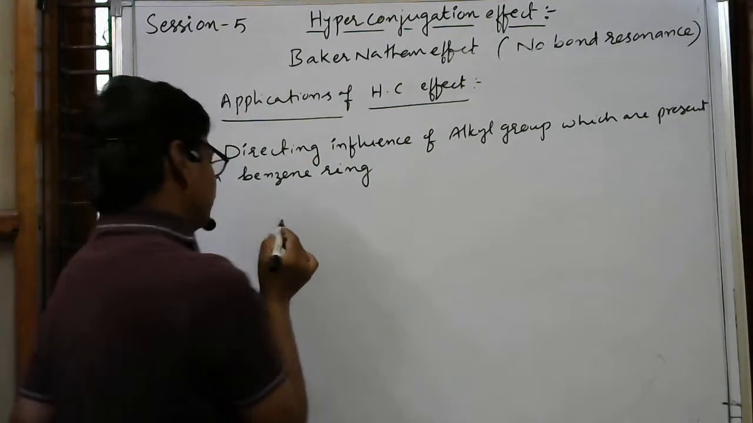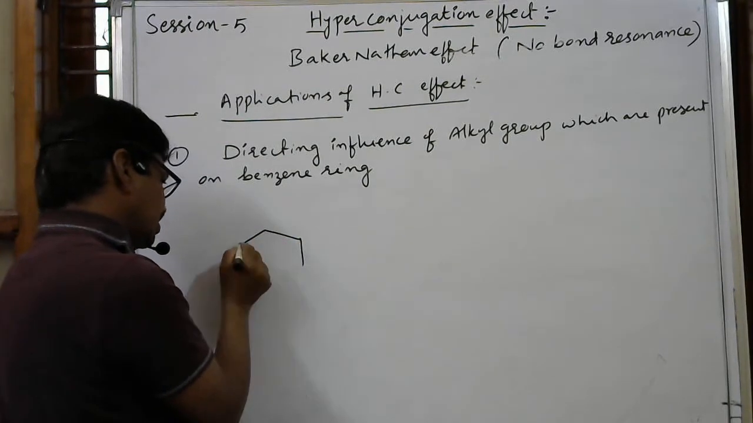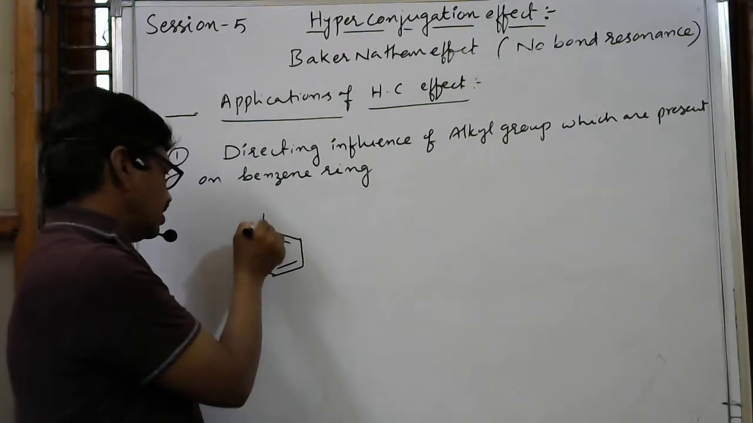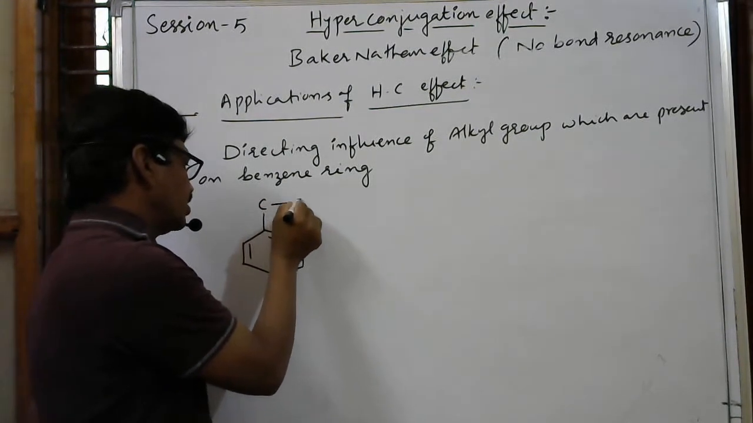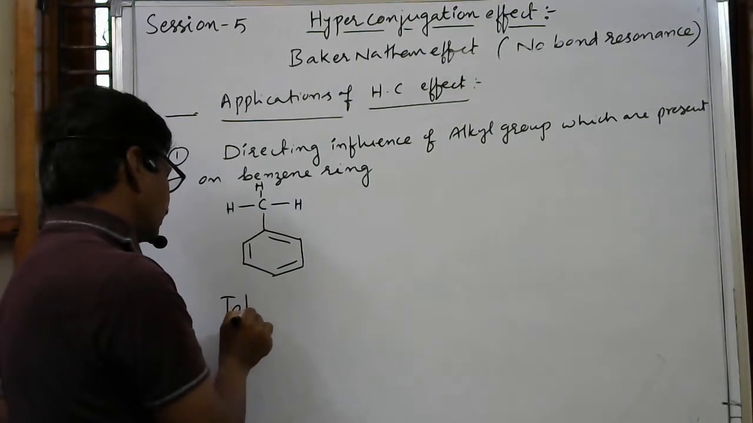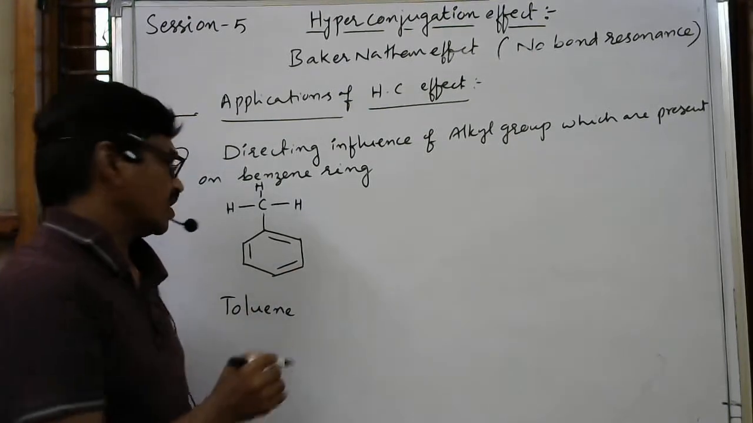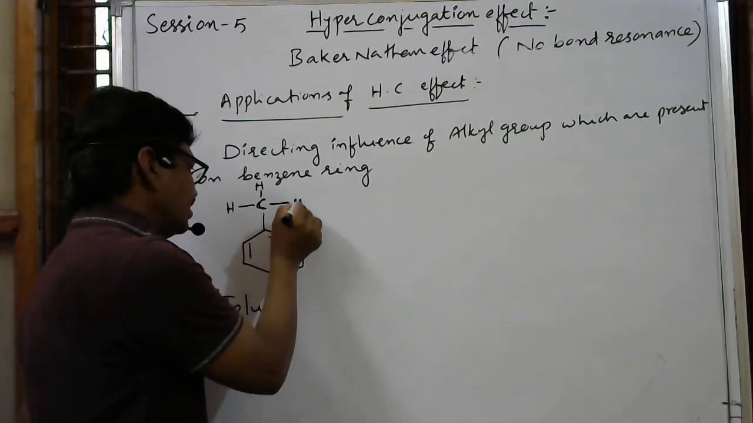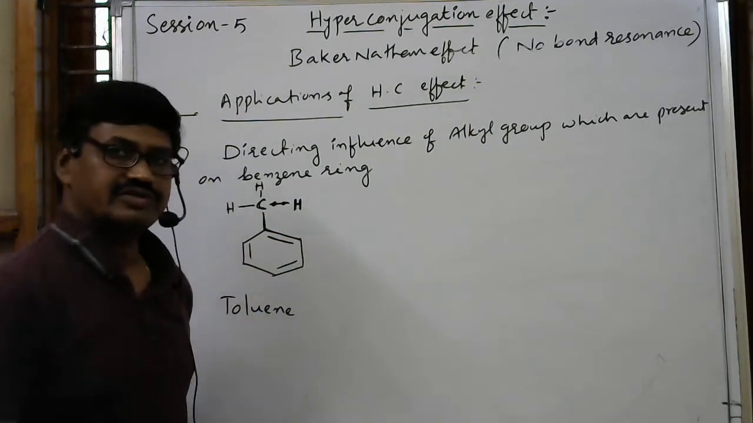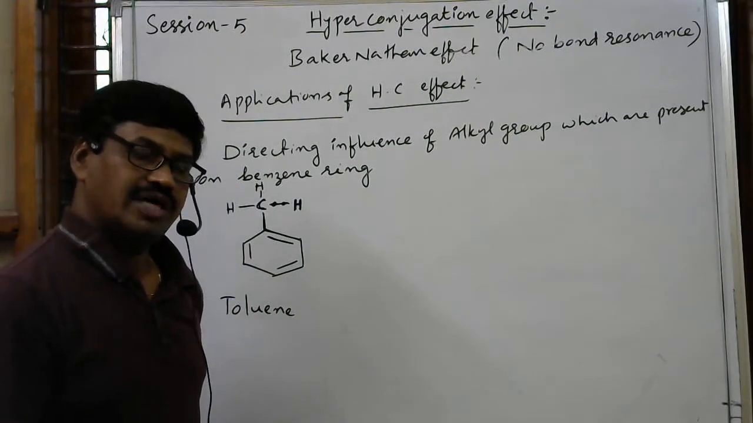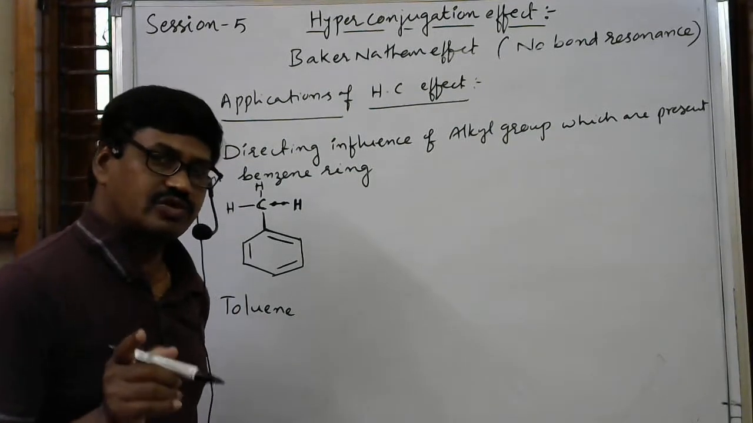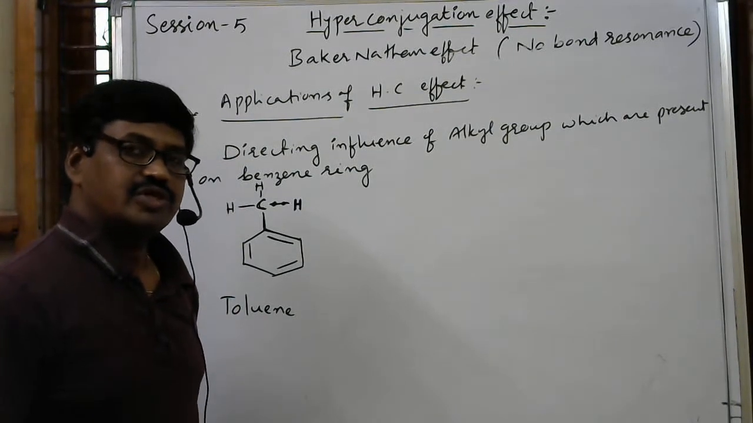See, remember, this is the benzene ring I am writing. How can we expect hyperconjugation here? We will discuss now. Here C, the alkyl group I am taking, with hydrogen, hydrogen, hydrogen. This is toluene. See here the C-H sigma bond. These sigma bond electrons are in conjugation with this double bond, so that here we can expect a hyperconjugation effect. It is not a mesomeric effect. Remember, whenever alkyl groups are present on benzene ring, it is not a mesomeric effect.